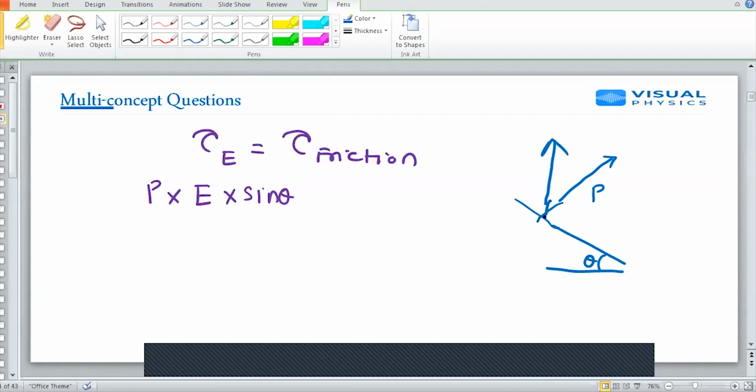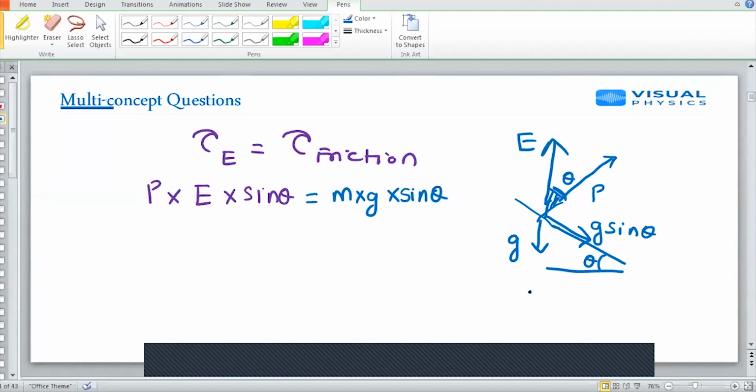By basic geometry, I can prove that the angle between electric field and dipole is theta. For that reason, I am writing P E sine theta. This will be equal to mg sine theta, because gravity is acting downward, but I am interested in that component of gravity which will be providing the necessary friction. So mg sine theta into r.